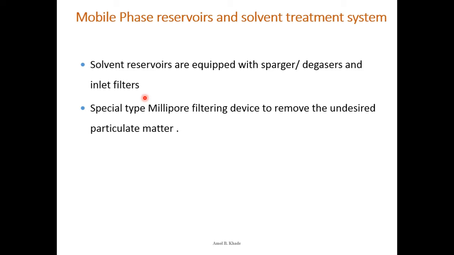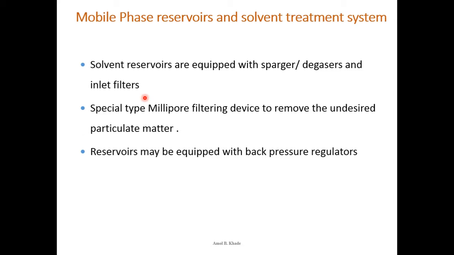We also have a special type of millipore filtering device to remove undesired particulate matter, because if we have any particulate matter in the solvent or mobile phase, it may clog your pump or it may clog your column. These undesirable particulate matter can block your column and decrease the efficiency of the column, or it can even break the column.